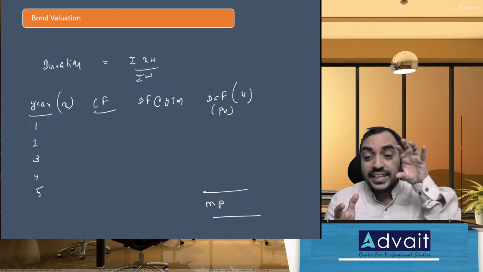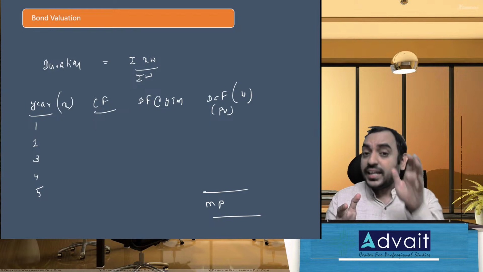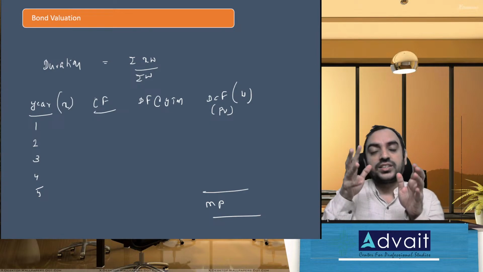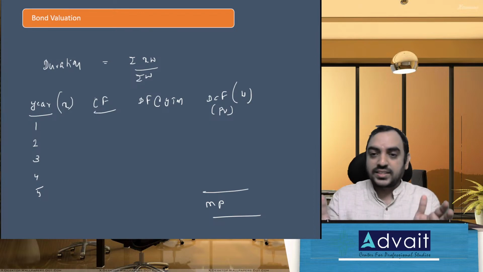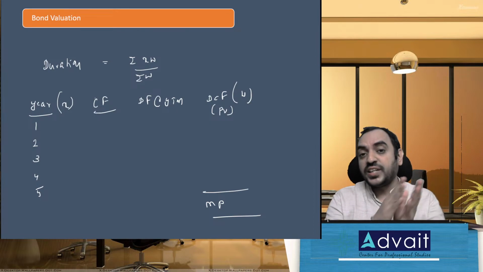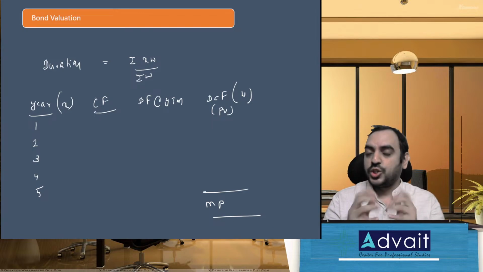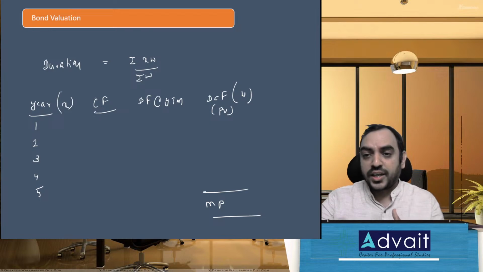And therefore, year is taken as column X, and the DCF, the amount, is taken as column W. And that's how the basic of summation XW by summation W is used for calculation of duration. I hope I have addressed that doubt.